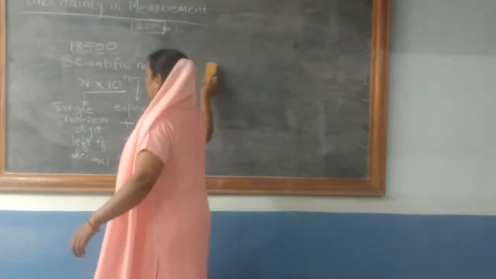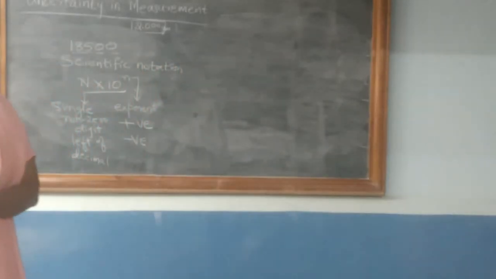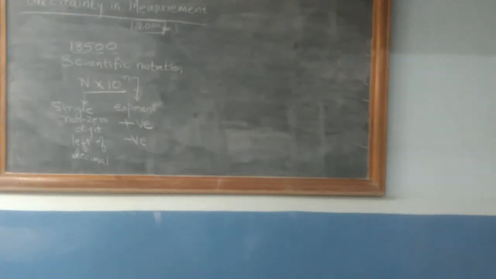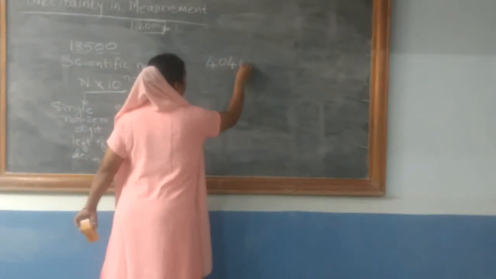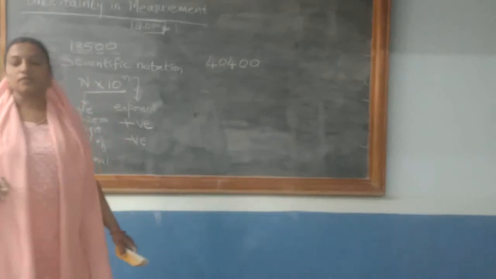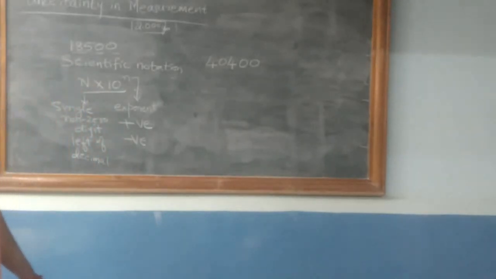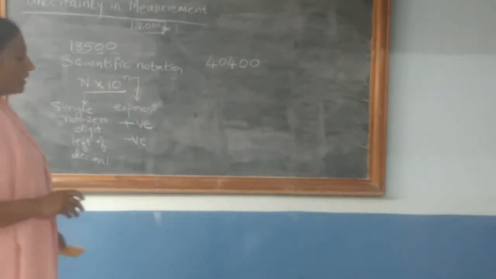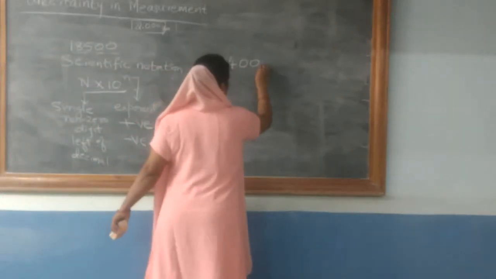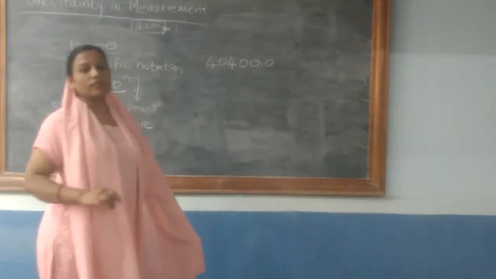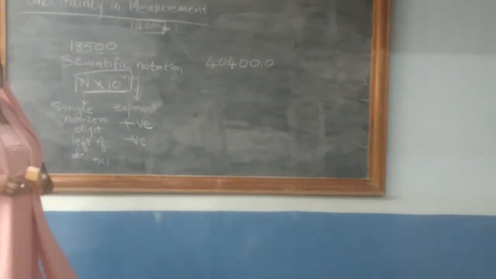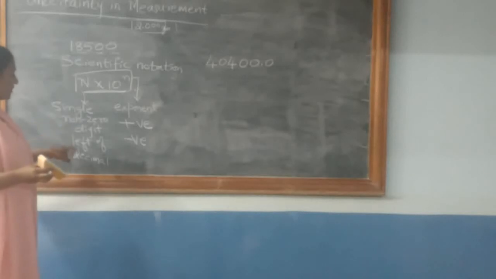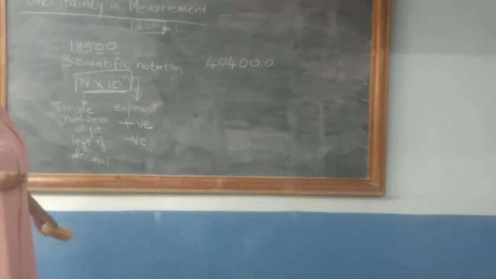Now to indicate whether the exponent is positive or negative, I will take one particular example. 40400. The number is 40400. Now I will end this as 0.0. If you want to express it in the form N into 10 raised to n, capital N is a single non-zero digit to the left of the decimal, right?